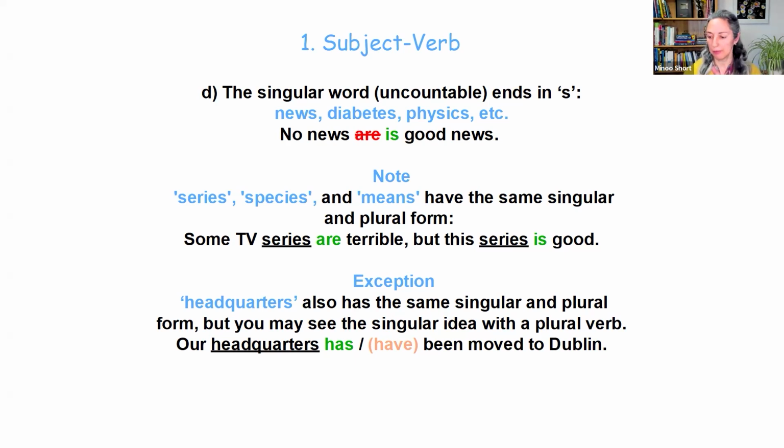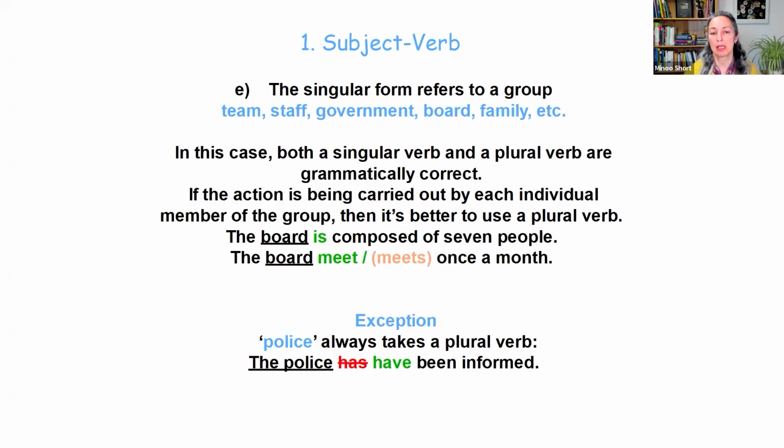Okay, and the final group within this category, subject-verb mistakes, is when the singular form refers to a group. For example, team, staff, government, board, family, etc. Now, in this case, both a singular verb and a plural verb are grammatically correct, but it's a little bit context related which one is better to use. Particularly if the verb is being carried out by each individual member of the group, then it's better to use a plural verb.